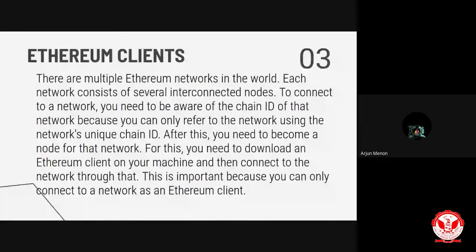To use the Ethereum clients, you need to download an Ethereum client on your machine. In today's example, we are going to download an Ethereum client on my machine and then connect to a network through it. We have our own private blockchain, and in our private blockchain there is no one else. Similarly, we have to create a private Ethereum blockchain network using an Ethereum client.